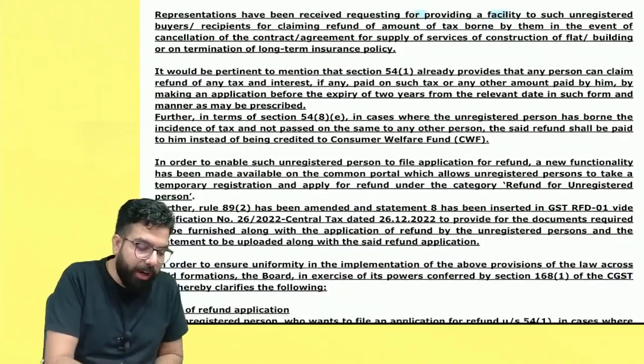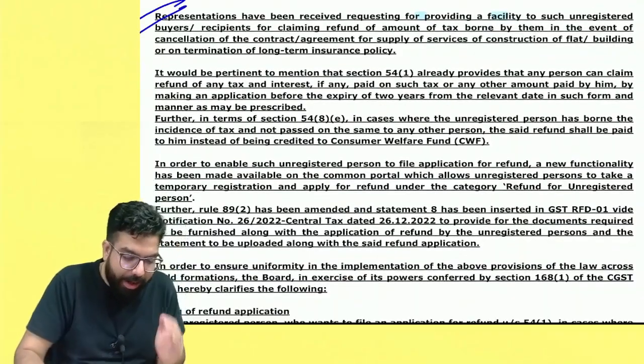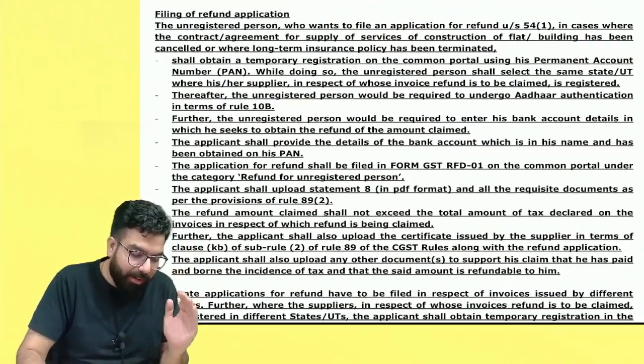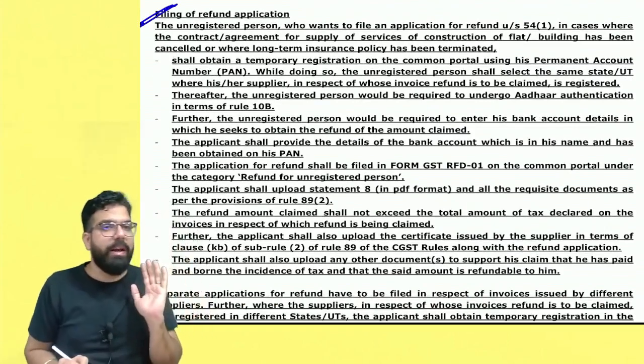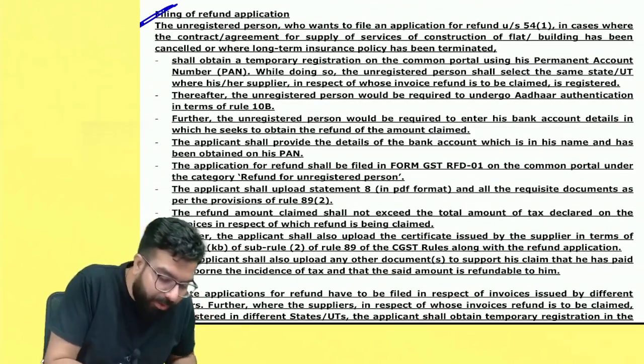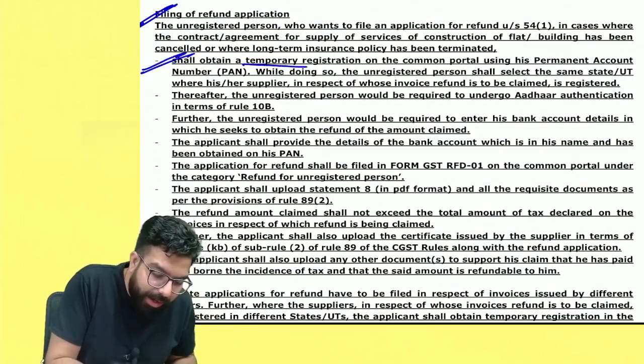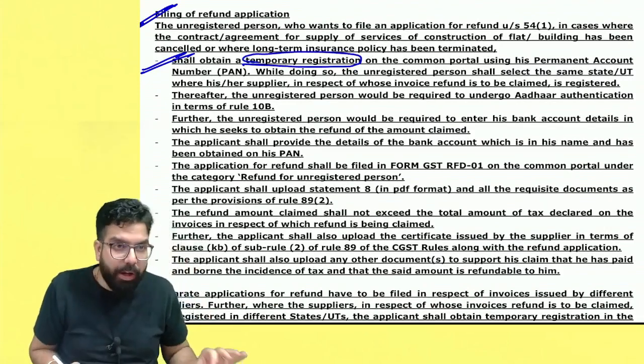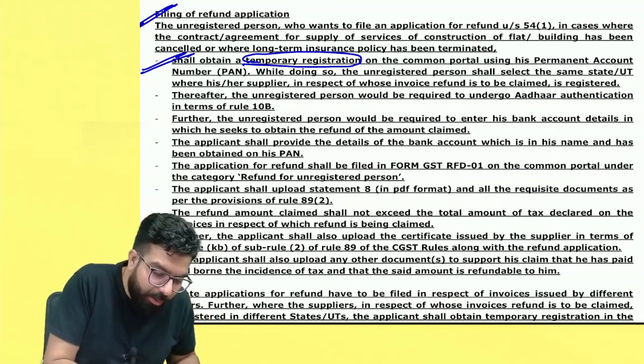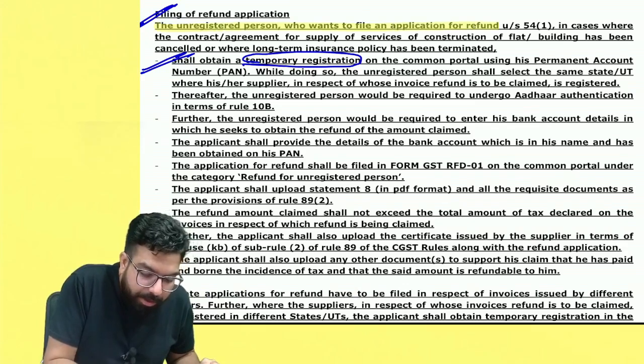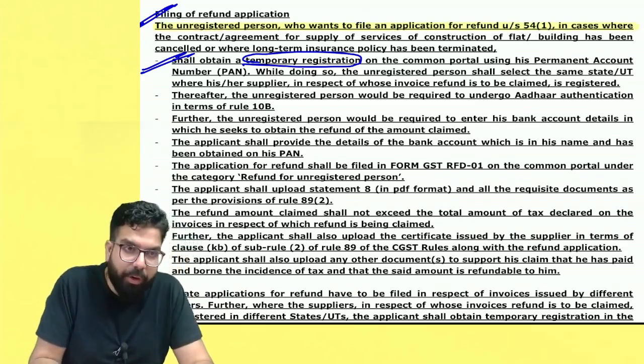And hence they have gone in and told about the presentation, etc. And they have told over here that, sir, how will you file a refund application? They have told, sir, first of all, you can take a temporary registration on the GST portal. See over here, the unregistered person who wants to file an application for refund,